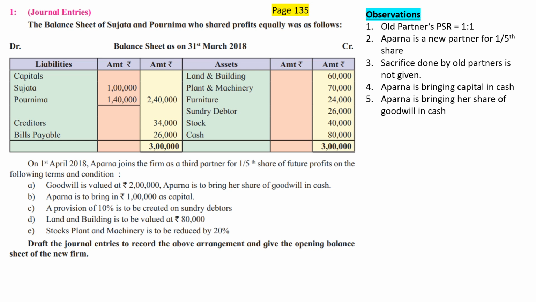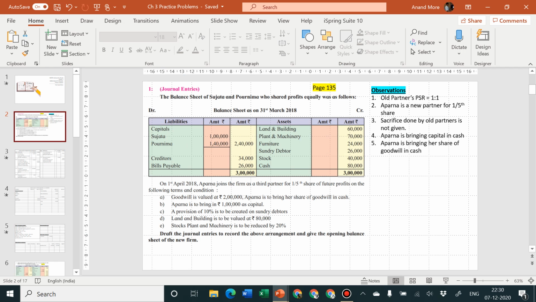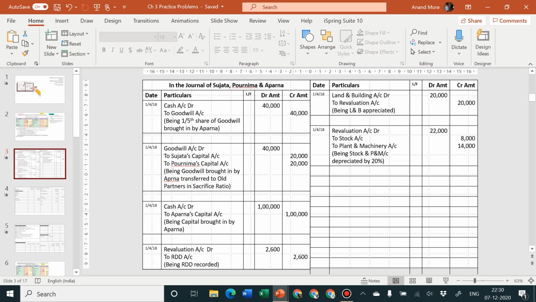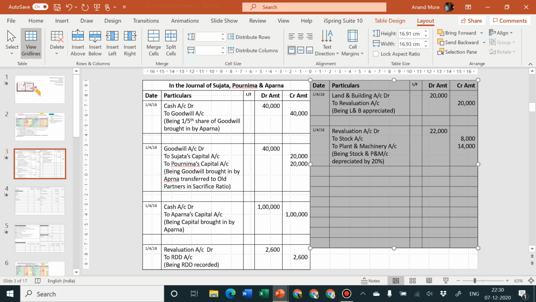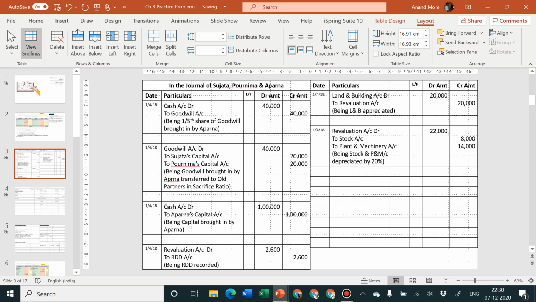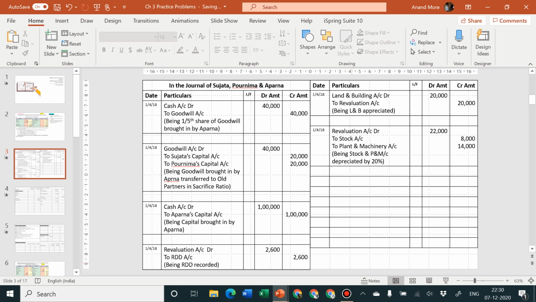As such, there is no entry which is pending, but if we have seen the entries properly, you will come to know that we have considered an account called revaluation account, in which we have passed certain entries on debit and certain entries on credit. That revaluation account is required to be closed. Our steps of accounting tell us that revaluation account balance should be transferred to old partners' capital account in their old profit sharing ratio.